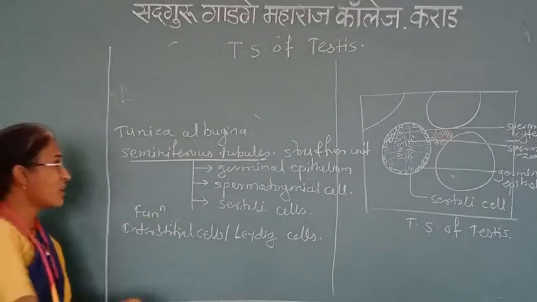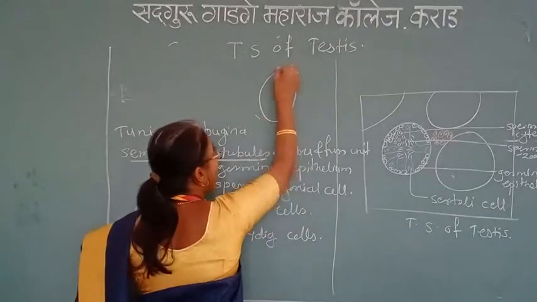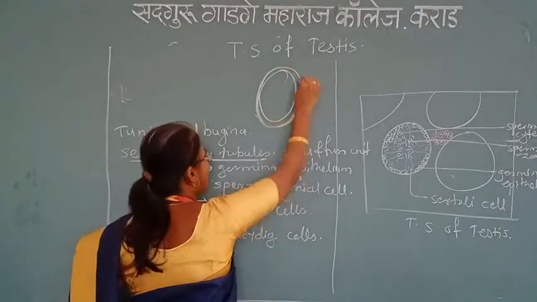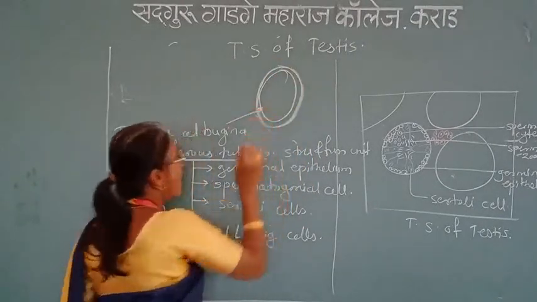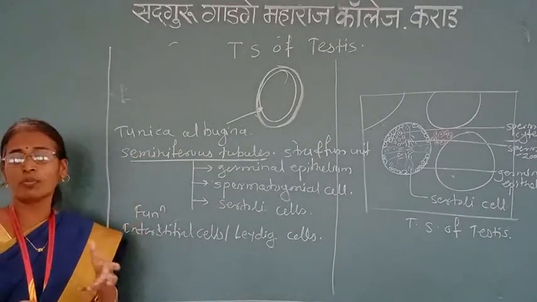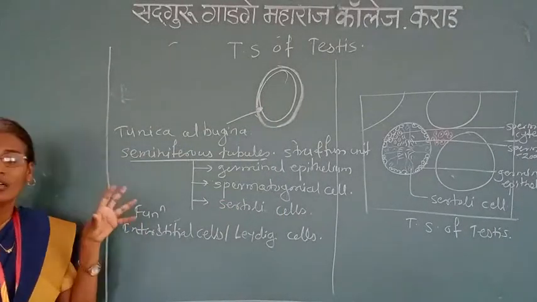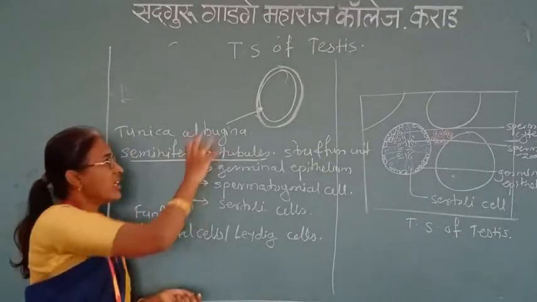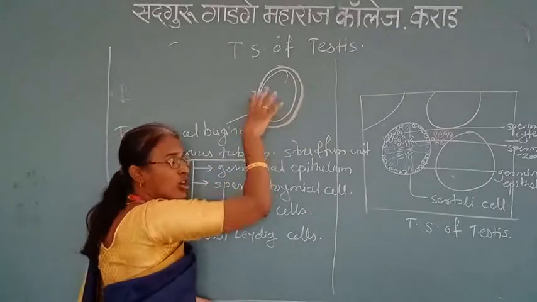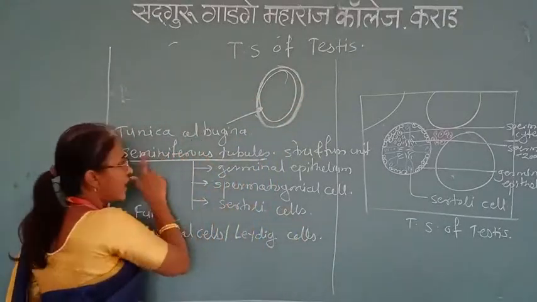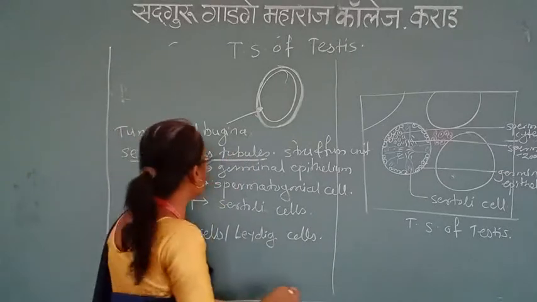The testis is covered by a thin membrane present around it, called the tunica albuginea. The tunica albuginea protects the soft body of the testis. It is somewhat oval in shape, and the testis is present in the scrotal sac outside the abdominal cavity. Then the second part is the seminiferous tubule.